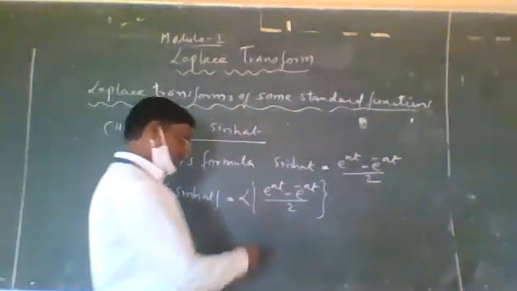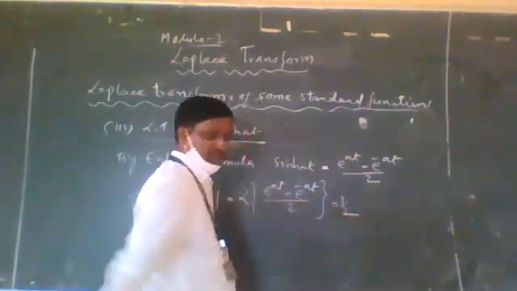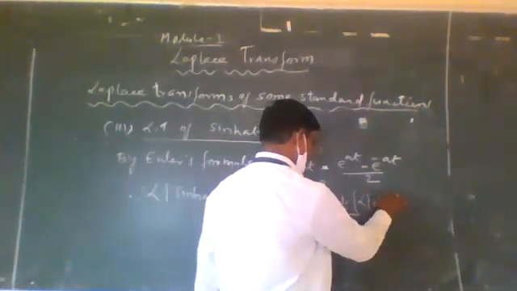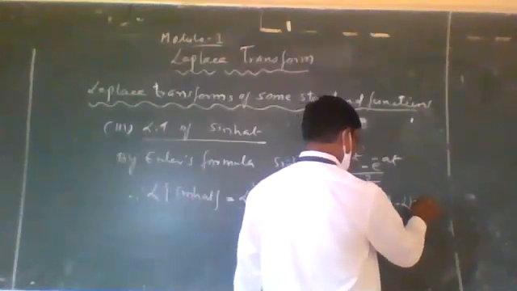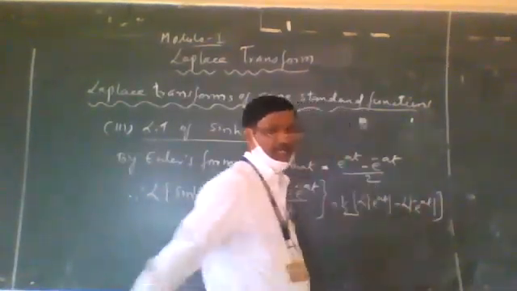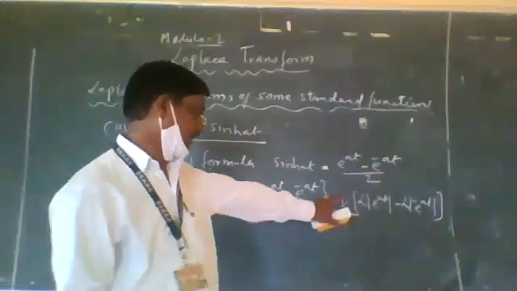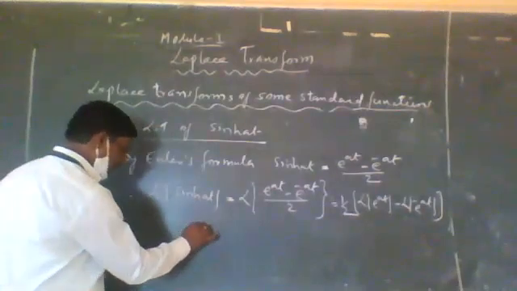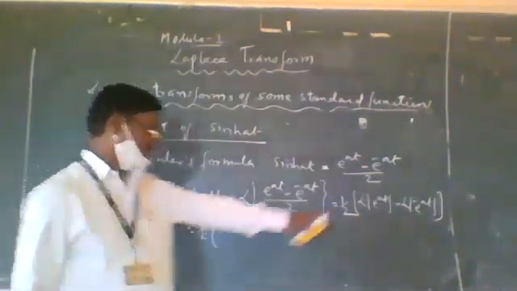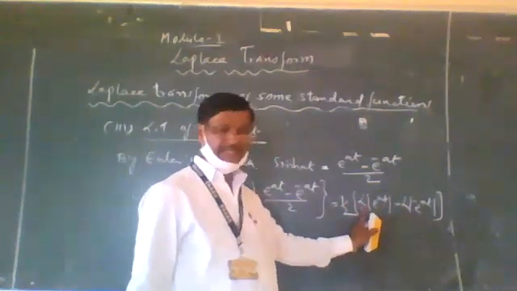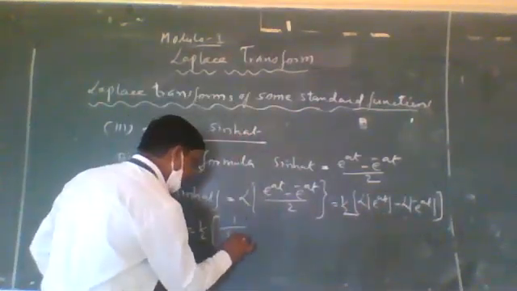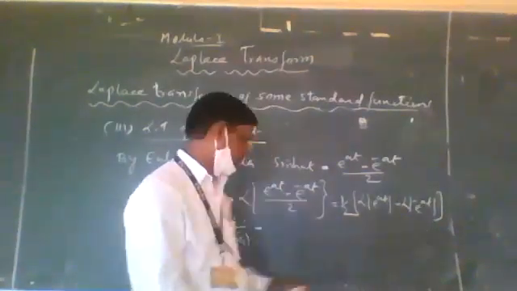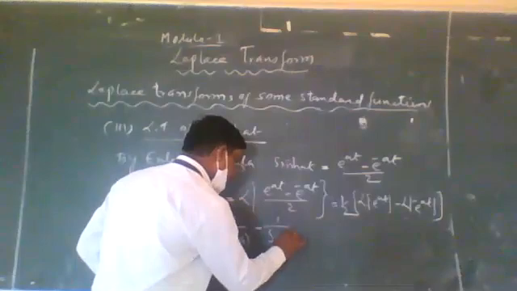Then we take the 2 outside, that is 1 by 2, and we can separate the LT of e raised to at minus LT of e raised to minus at. Now we already know the LT of e raised to at as well as e raised to minus at. That is equal to half into bracket: the LT of e raised to at is 1 divided by s minus a, minus the LT of e raised to minus at, which is 1 divided by s plus a.